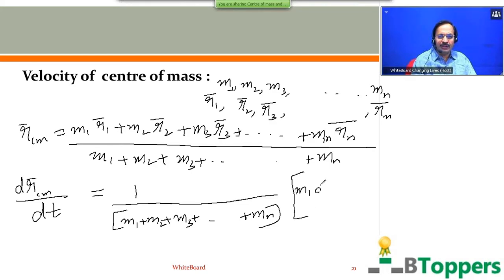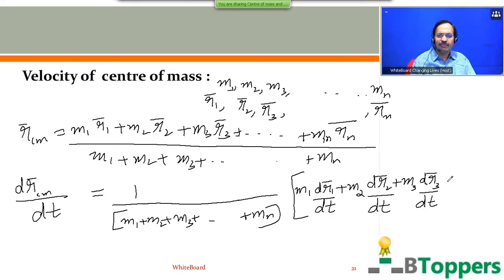So you can write m1 into dr1 bar by dt plus m2 into dr2 bar by dt plus m3 into dr3 bar by dt, etc. up to mn into drn bar by dt.